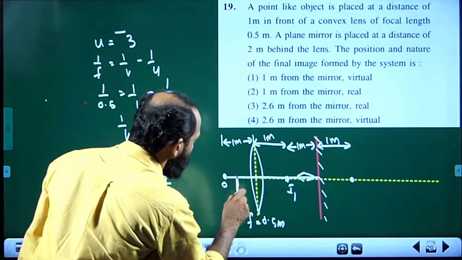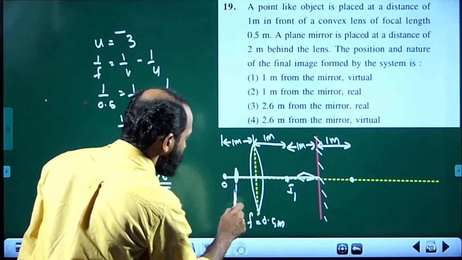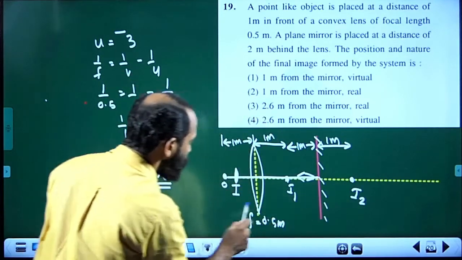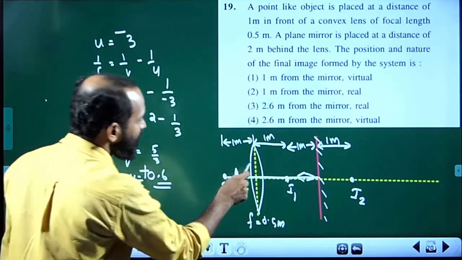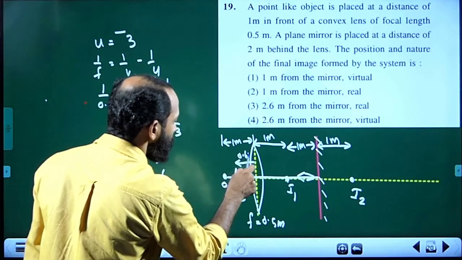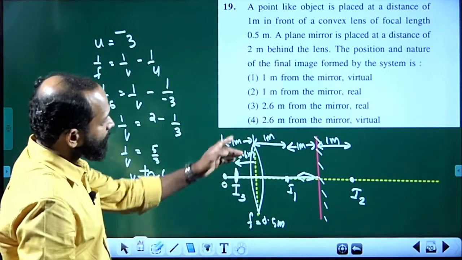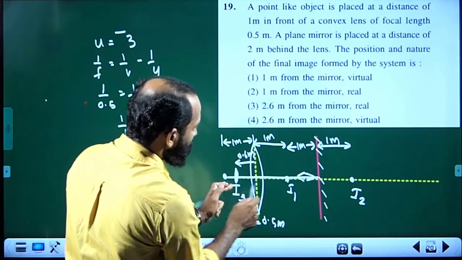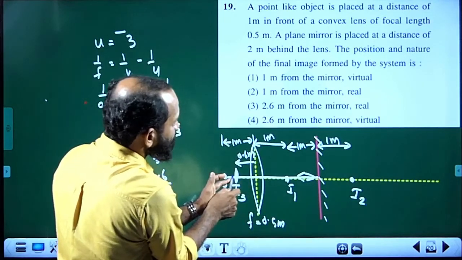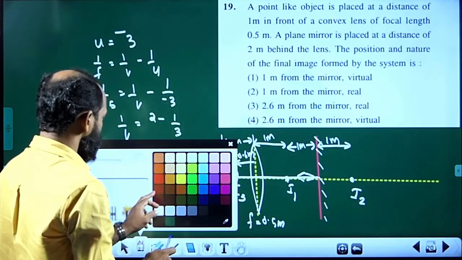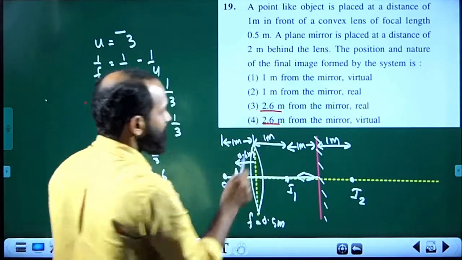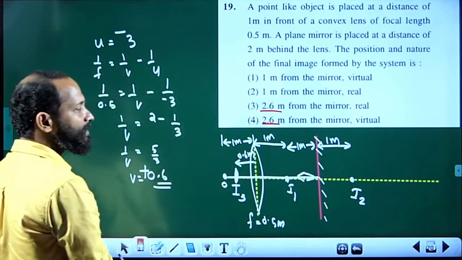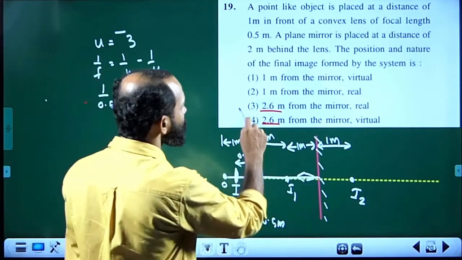So, the final image is formed here, and this is I1, this is the virtual image I2, and I3 is the final image, and this distance is 0.6 meter. Now, this distance is 2 and this is 0.6. So, 2.6 meter from the mirror. Two options are there, real or virtual. As the light rays are really coming towards left, that are forming the real image, so the answer is the third option.